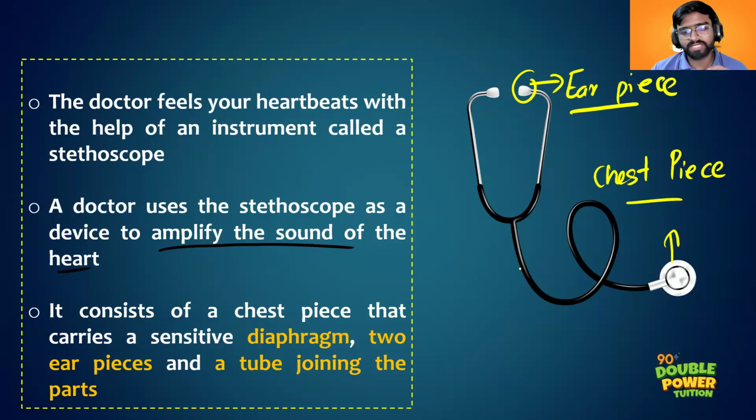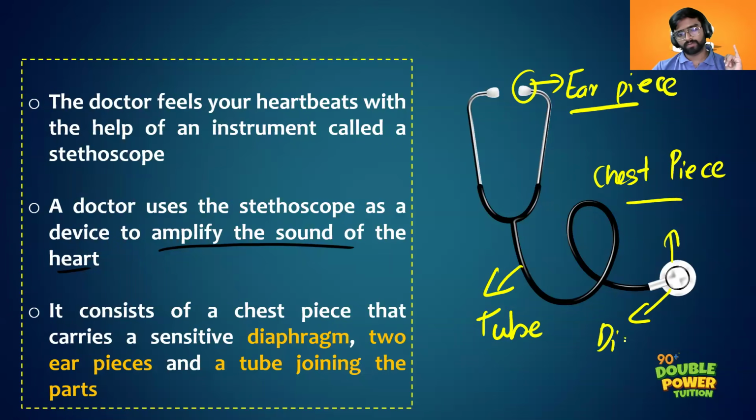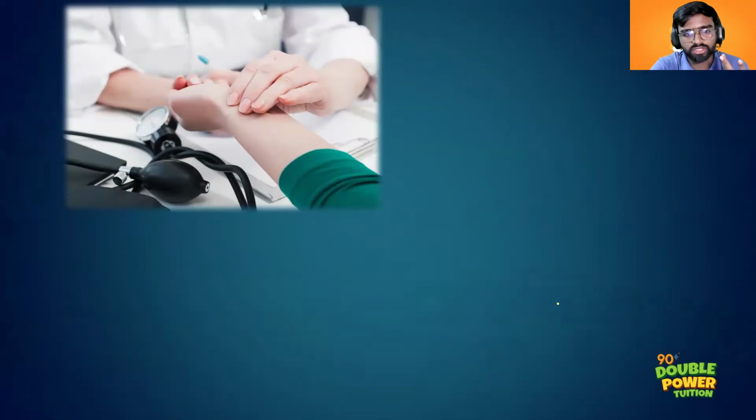And this earpiece and chest piece are connected together with the help of a tube. And this chest piece contains a very important structure, the diaphragm. Clear? So this much you have to remember: earpiece, chest piece, tube. And the chest piece contains the diaphragm. What is its main function? It helps to amplify the sound of the heart.